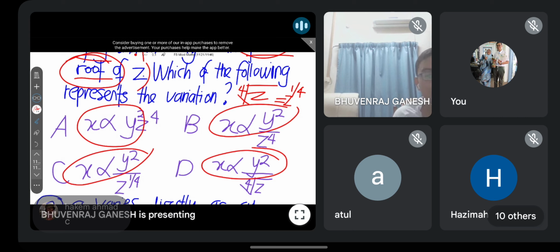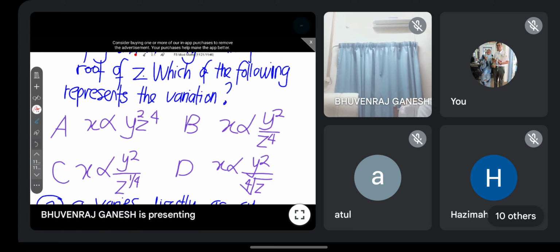Is it only C? Adakah hanya C sahaja? Cannot be A. A and B totally wrong. It is either C or D now, because punca kuasa 2, 4. Okay, C, D. Wait, let me write first. I must show clearly. Basically, both of them are the correct answer.